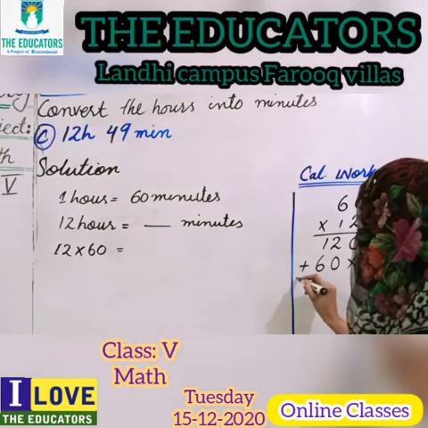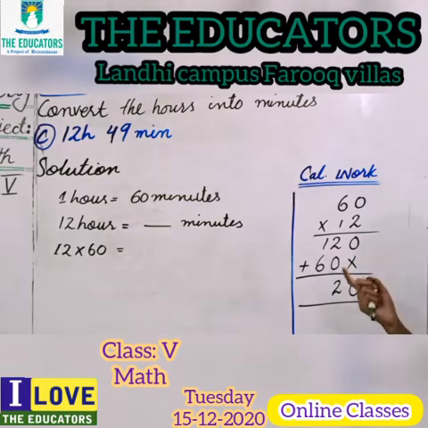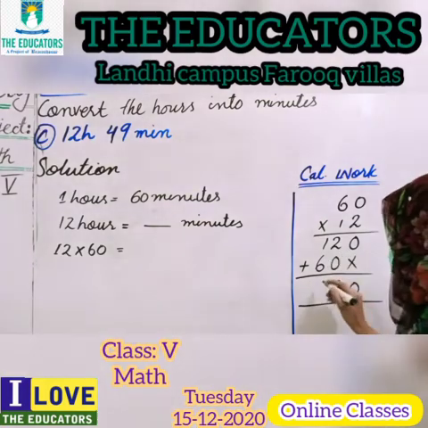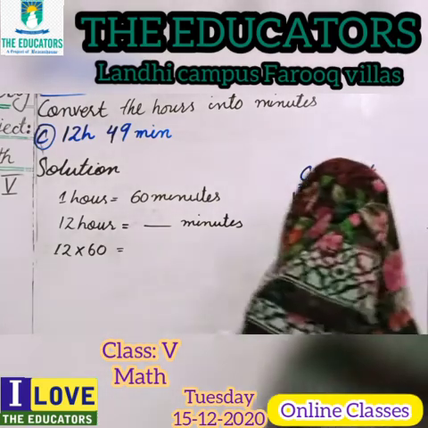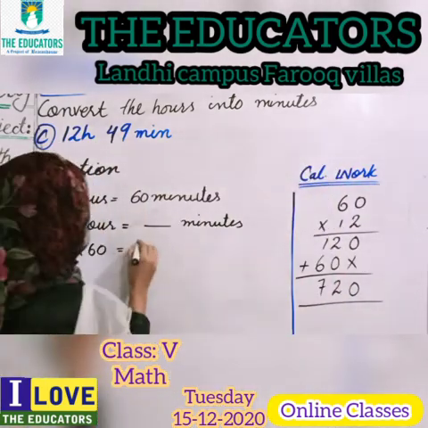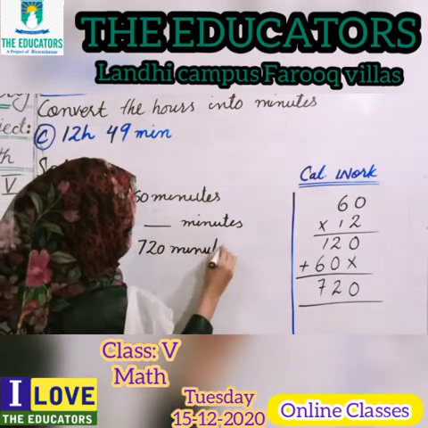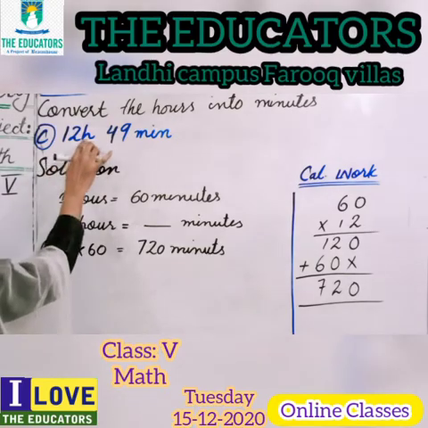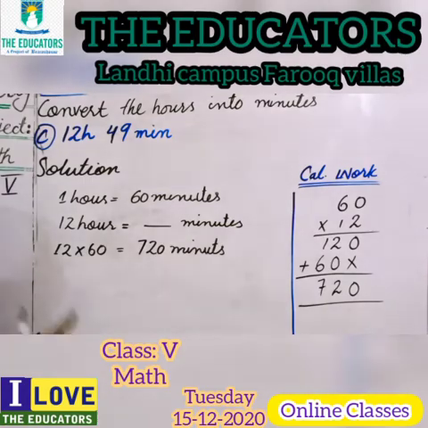Same thing. Now, students, we will add this. 0 as it is. 2 plus 0, so the answer will be 2. Okay, now we are adding here, not subtracting, not multiplying. We are adding here, 1 plus 6, the answer will be 7. 6 plus 1, the answer will be 7. 720. Okay. 720 minutes. It means, students, 12 hours is equal to 720 minutes.